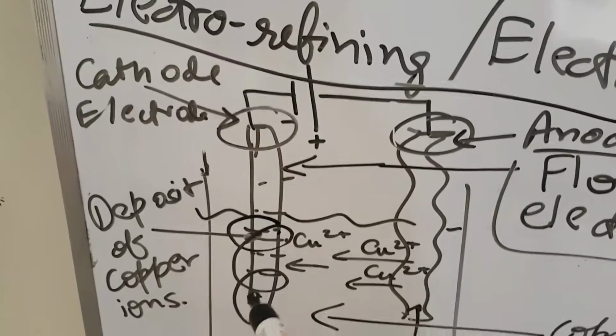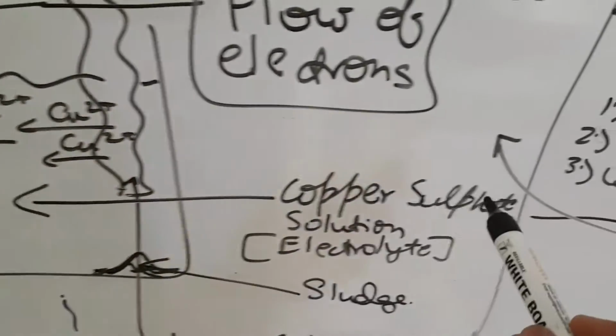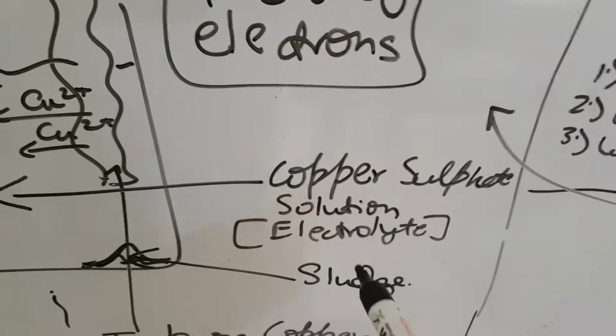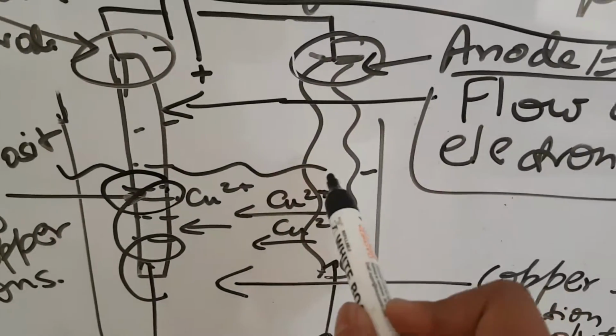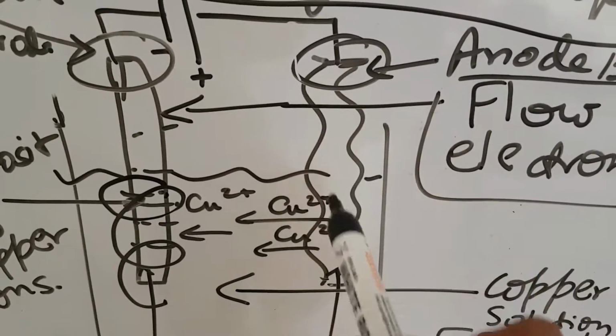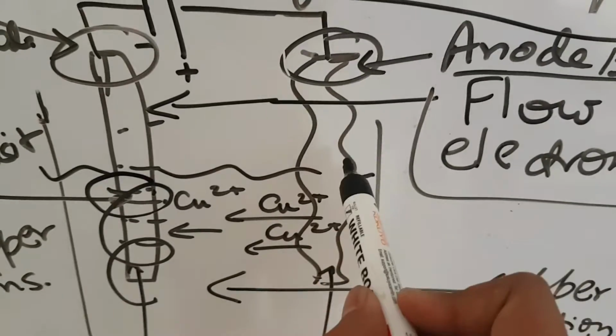How will this happen? Below there is a solution. The solution is made up of copper sulfate solution, which is an electrolyte. The copper sulfate solution will allow the impure copper ions to become pure copper. Impure copper has other elements mixed with the copper.